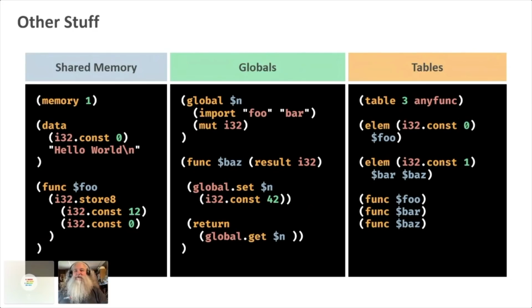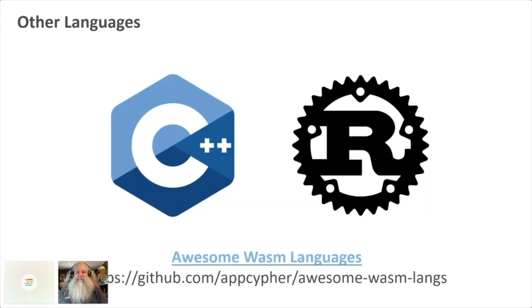If you want to program WebAssembly in something other than WebAssembly text format, which you might want to do, these are the two go-to languages that have the deepest support: C and C++, and Rust. And I think of the two, Rust actually has the better support. Out of the box, just install Rust and you have WebAssembly support. It just works. I mean, you have to do stuff, but there's nothing extra that you have to install other than a particular target. And there's a lot of others. Go out to this link here at Awesome Wasm Languages. I was looking at it the other day, and COBOL was even on the list, of all things. So there's a lot of stuff happening in the WebAssembly space.